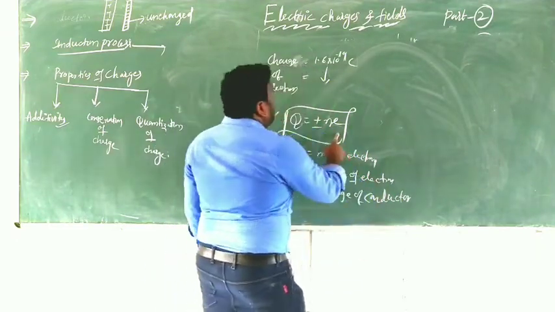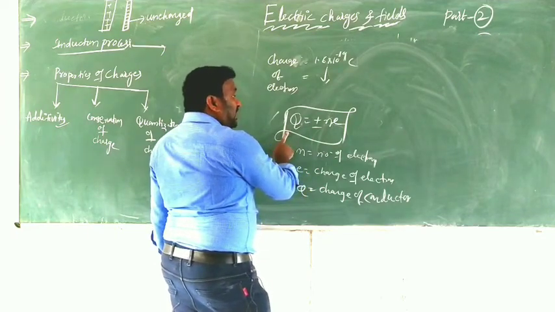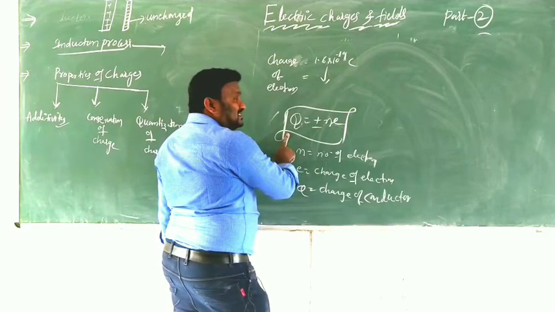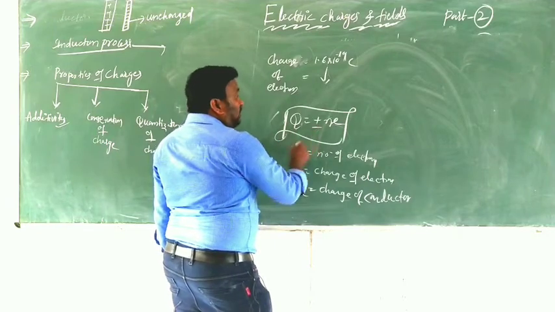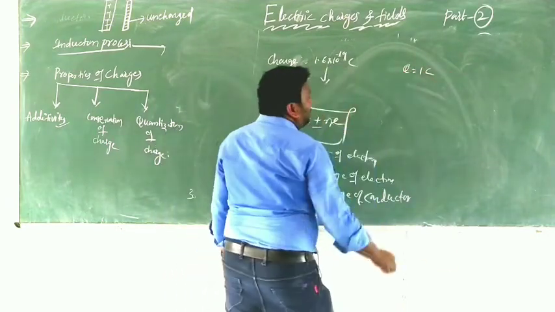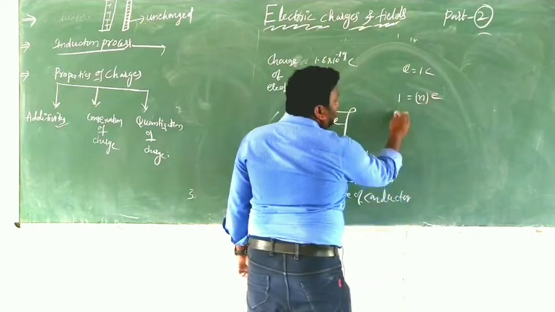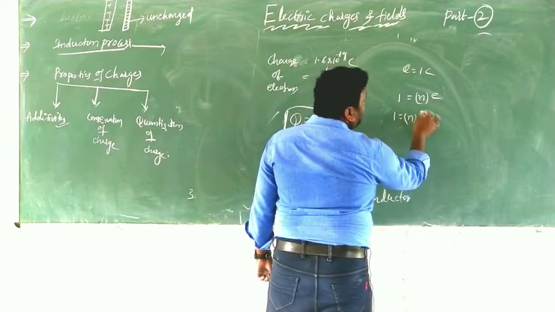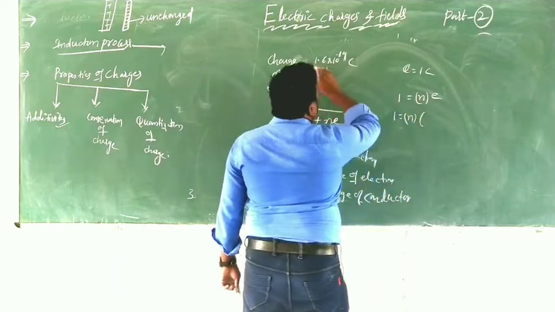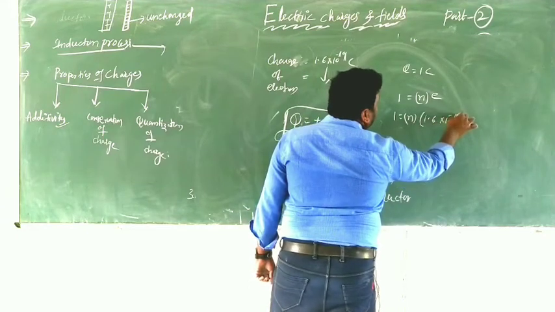Here is one most important question for you. Find out the number of electrons in 1 coulomb of charge. 2 marks, most important. Taking Q as 1 coulomb, 1 coulomb is equal to N into e, that is N into 1.6 into 10 power of minus 19.